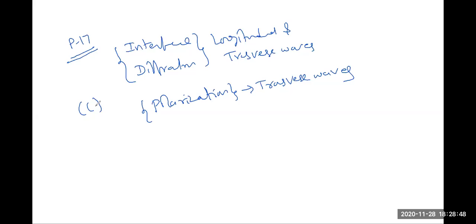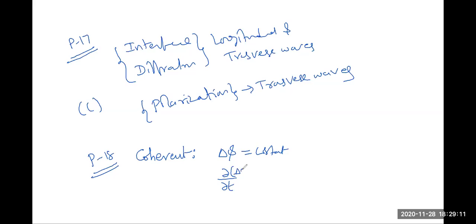Now let us go for the 18th question. In question number 18, what are they telling? Two sources of waves are called coherent. In coherent sources, the phase difference between them will be constant. The phase difference will be equal to a constant, so d by dt of phase difference will be equal to 0. That does not change with respect to time. Let us take a wave 1: y1 is equal to a1 into sine of (omega 1 t minus k x1).